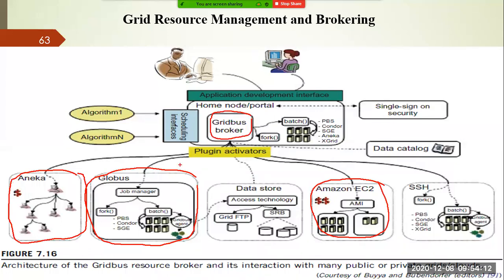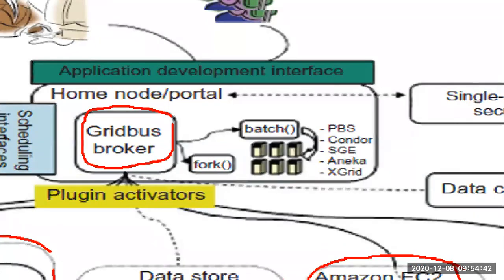So whenever the requirement can be satisfied by Globus, then the application will be assigned to Globus. If a bulk amount of resources is required, they may approach Amazon EC2 because it can provide a very high amount of resources, right? You can create as many instances as possible, right? So everything is managed by this GridBus broker to monitor the things, right?